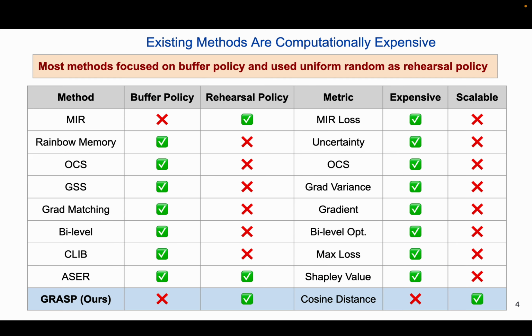While buffer maintenance policies have been heavily explored in continual learning, much less work has been done to identify which stored samples should be selected for rehearsal. Current state-of-the-art methods except MIR and SR mainly proposed buffer maintenance policy and used uniform random as a rehearsal policy. Most of the current methods are computationally expensive and difficult to scale. In contrast, our method GRASP is efficient and scalable. We compare GRASP with 17 other rehearsal policies, including the state-of-the-art policies listed here.